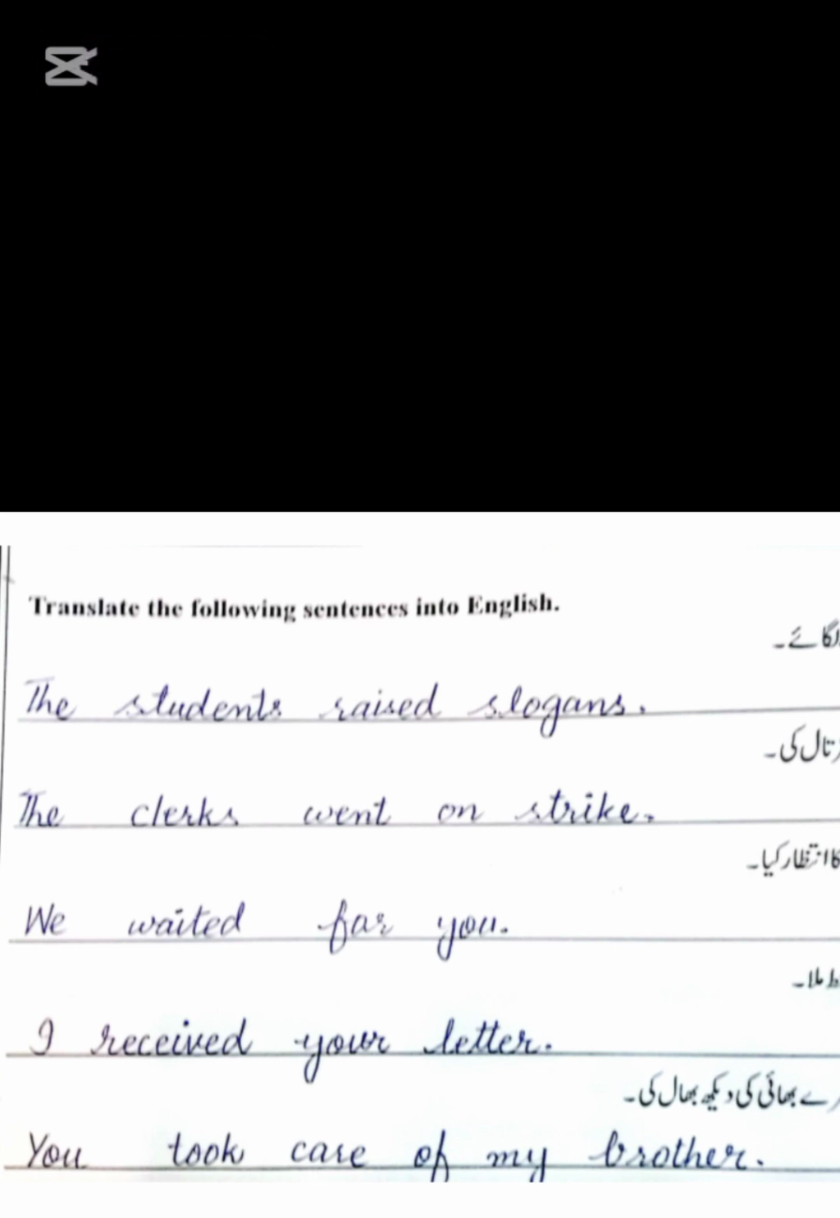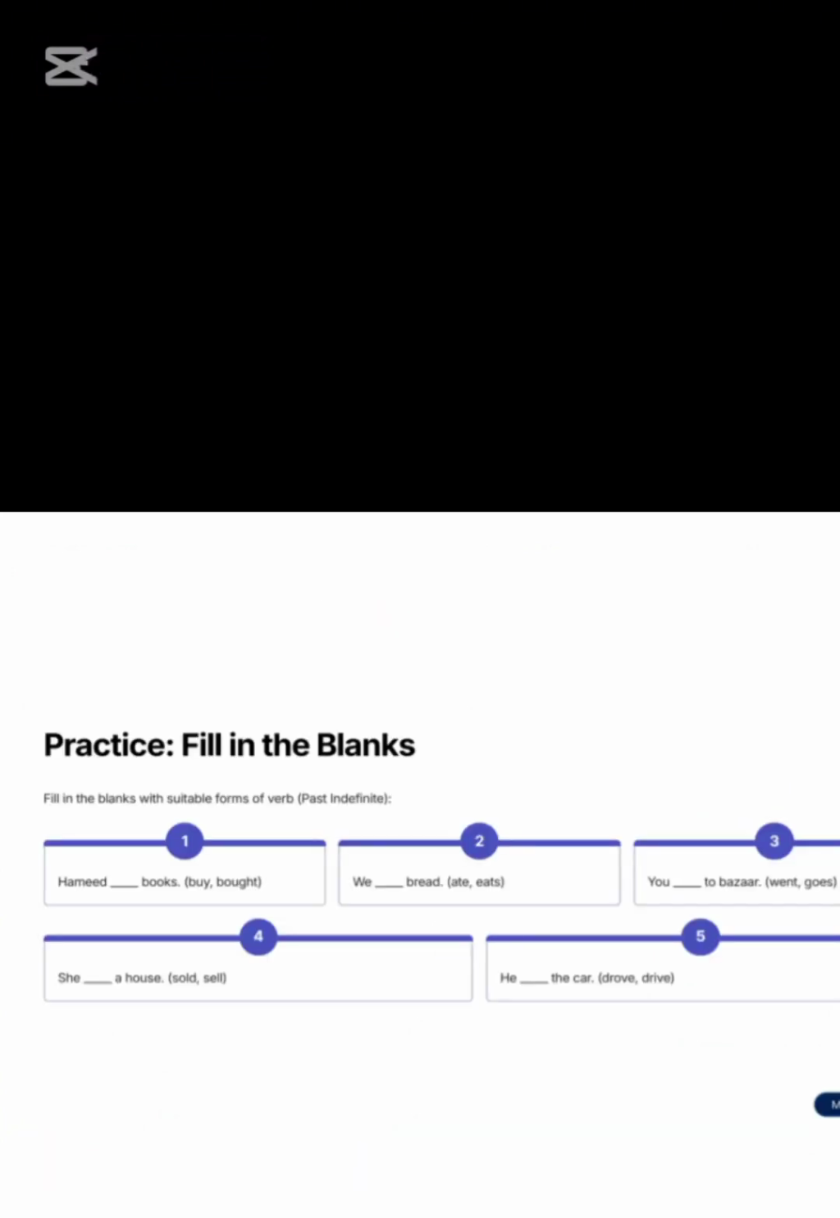On the same page, you can see the second exercise, fill in the blanks with suitable forms of verb. Here we have two options, the first form and the second form. So we are making the past indefinite tense, so students, you have to put the second form of verb. Like the first fill in the blank is Hamid dash books. Hamid buy books or bought books? Yes, Hamid bought books. There are four more fill in the blanks on the page, and you will practice it by yourself.